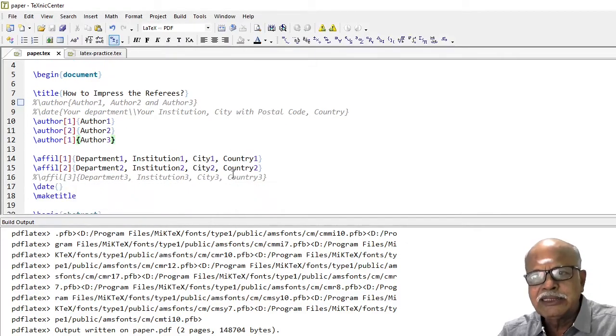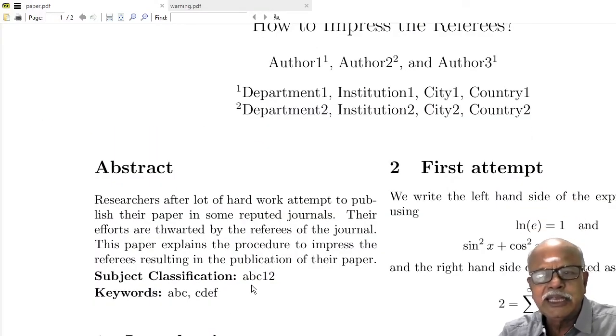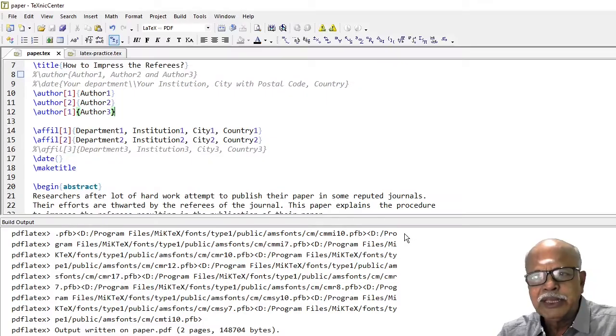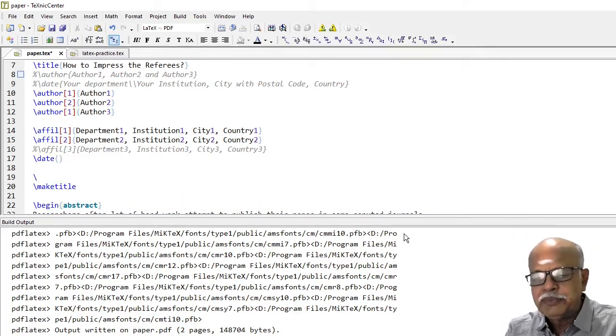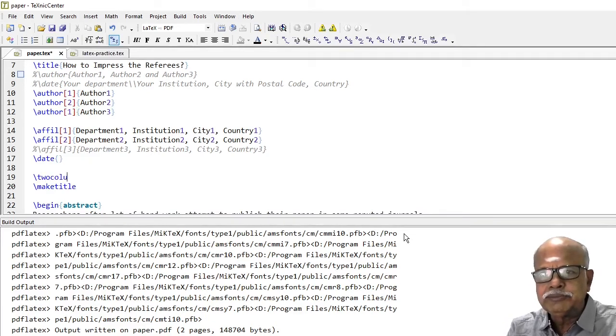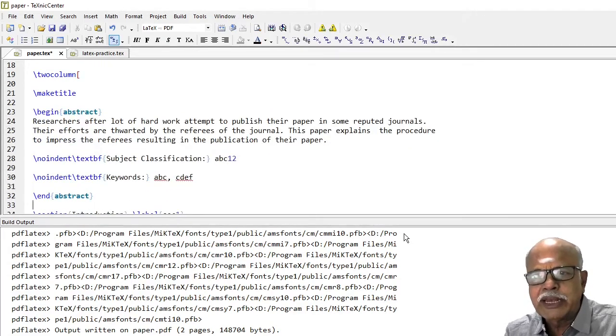However, other journals require that the abstract, subject classification, keywords, etc. also appear in single column mode, and only the rest of the paper, the body of the paper alone, is in 2 column mode. In that case, what you may do is twocolumn, square bracket open, and then you close the square bracket after end abstract.